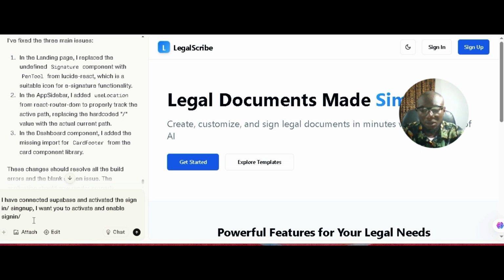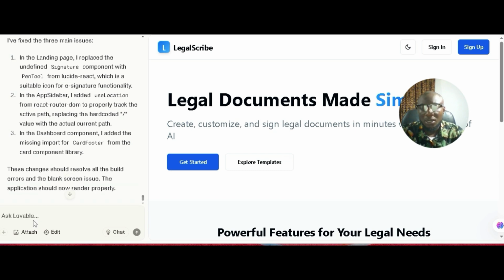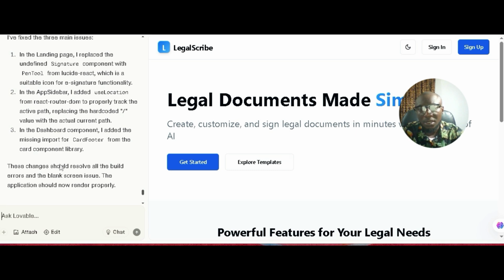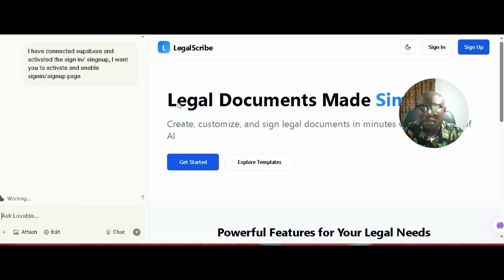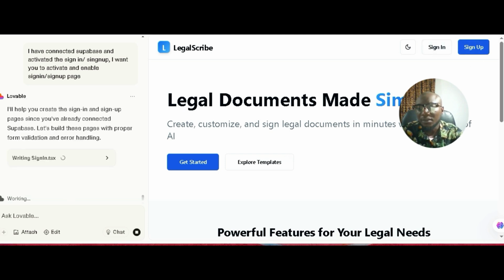It's the sign up page. Click enter. So this allows you to work on the sign in page so that we'll be able to use this button and sign in as someone. So it's writing it now.